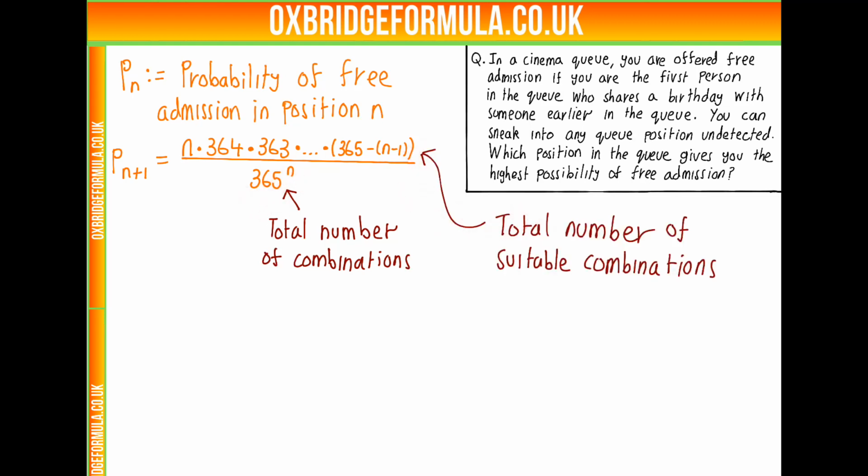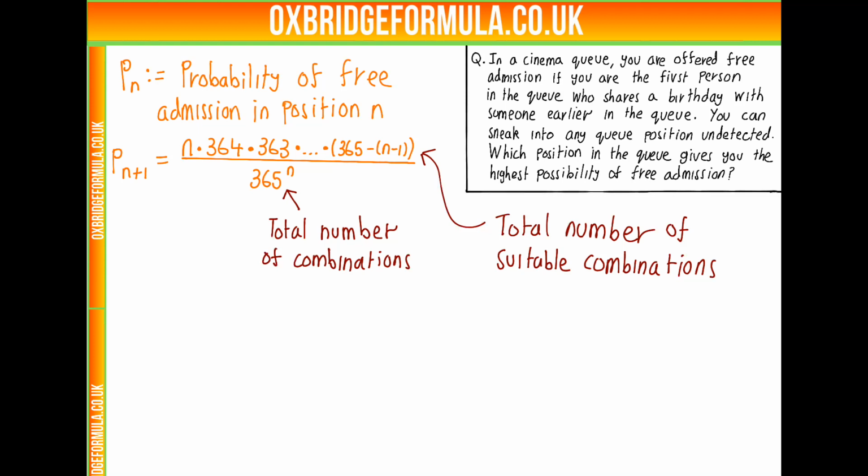And this is the total number of suitable combinations, i.e. the number of combinations of birthdays we could have in front of us, which means that we would be the free admission. And because every combination is equally likely, this will be the probability we need. So where does this numerator come from? Well, let's suppose we need someone with our birthday in the queue.